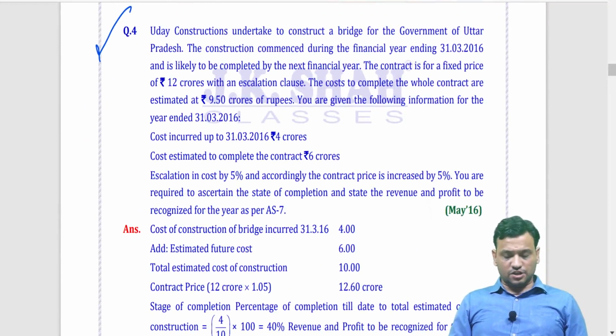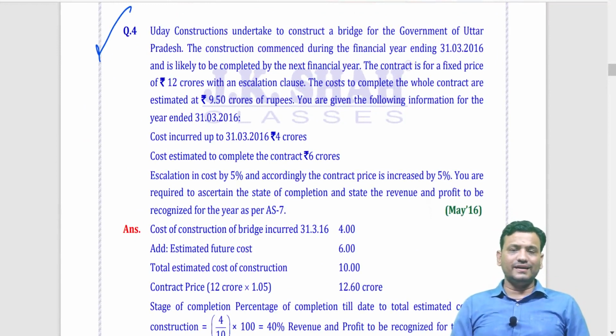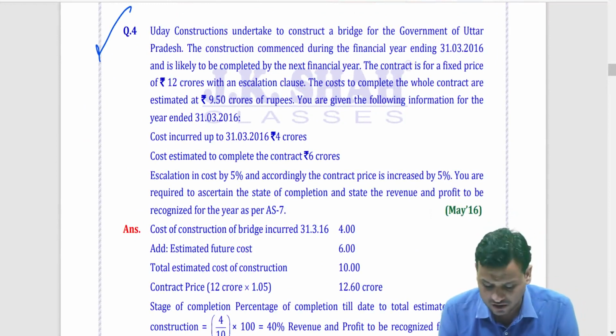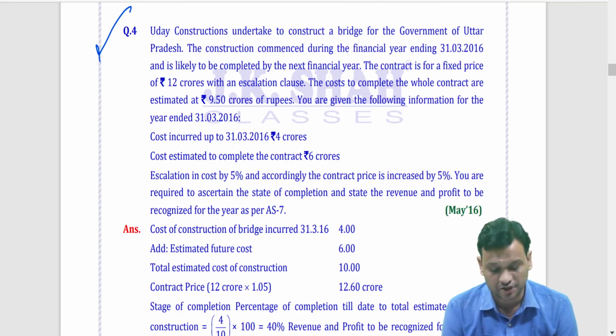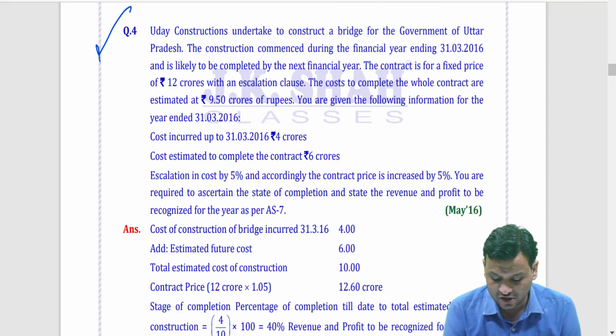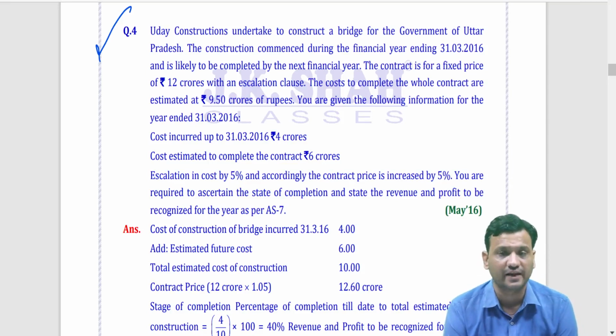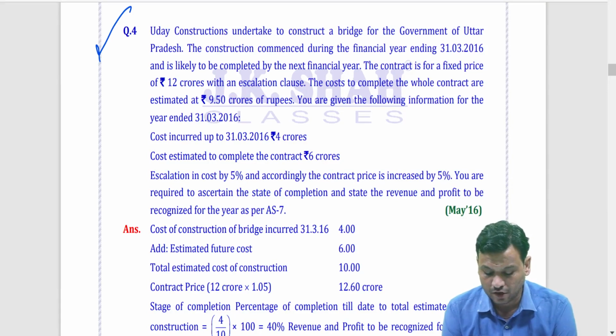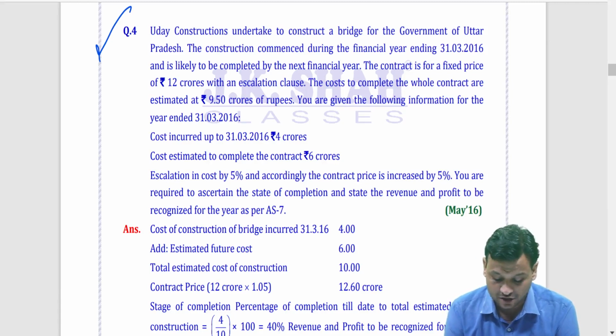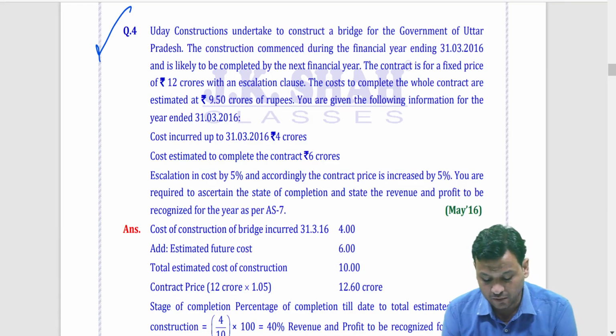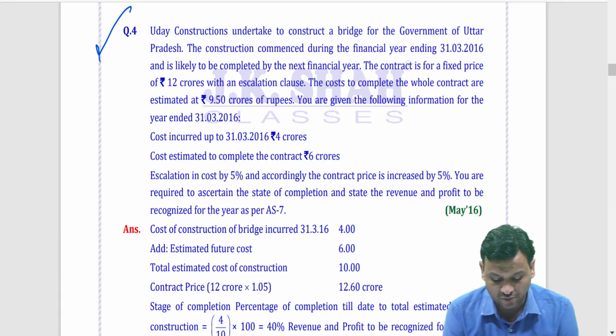Uday Construction undertakes a contract to construct a bridge for government of Uttar Pradesh. The construction commenced during the financial year ending on 31st March 16 and is likely to be completed in next financial year. The contract is for fixed price of 12 crores with an escalation clause. The cost to complete the whole contract are 9.5 crore rupees. You are given the following information.